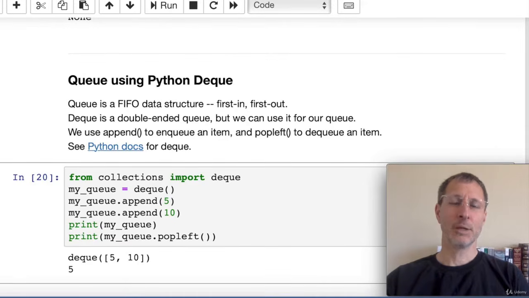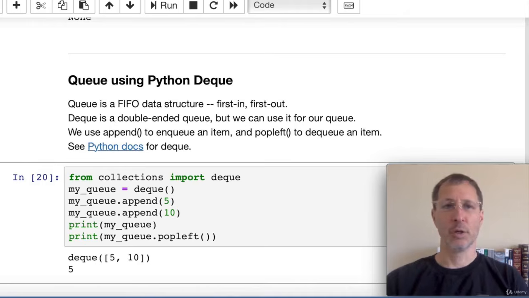Now let's take a look at how we can implement a queue in Python. It's actually pretty simple because Python already provides us a built-in library called the deque, or D-E-Q-U-E. That's a double-ended queue. That allows you to add and remove items from both ends of the queue. For our simple queue, we don't really need that functionality.